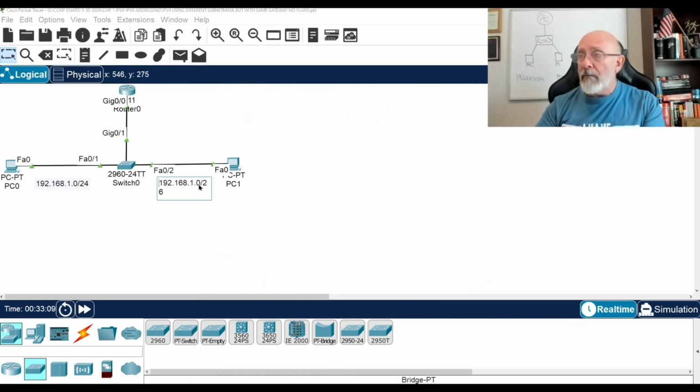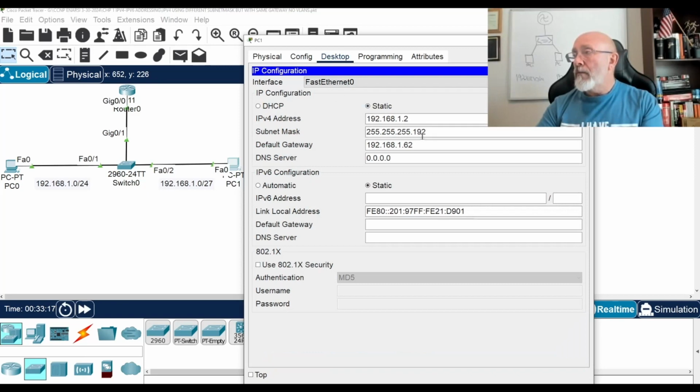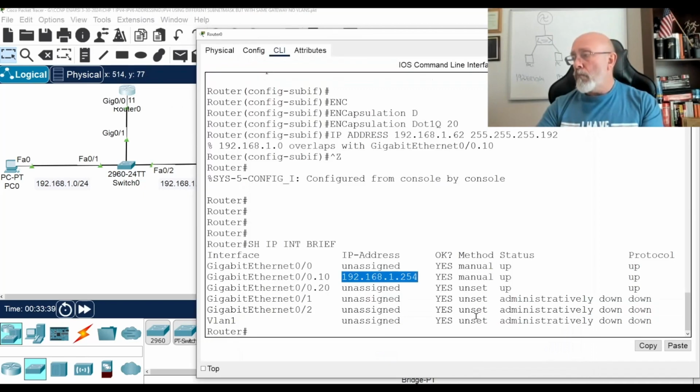unless I do this. /27, right? So now the range is different. I'm still going to use a zero network, but a zero network that increments by 32, correct? So 0 to 32, 1 less, 31, that's the broadcast, 30 is the gateway. So there we go. Will it still overlap?